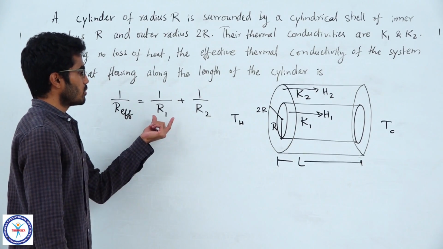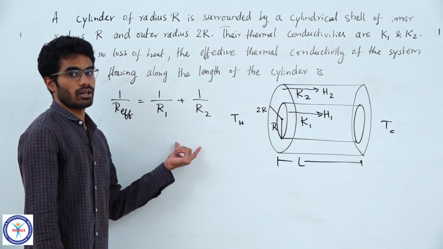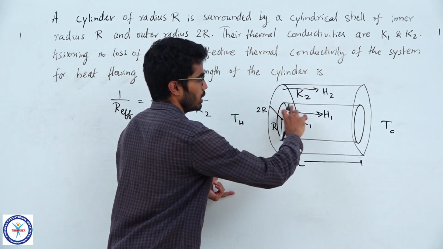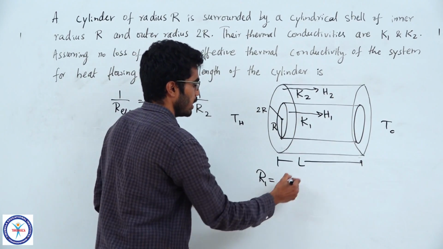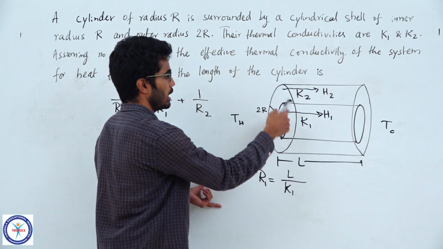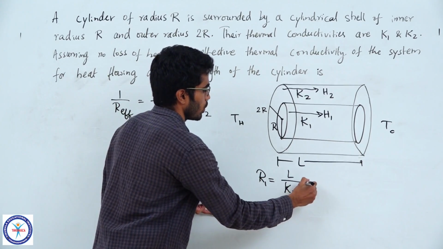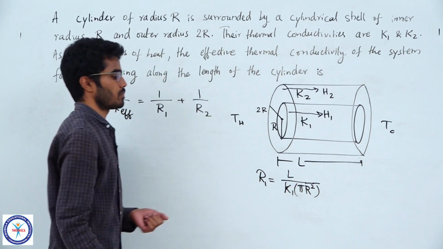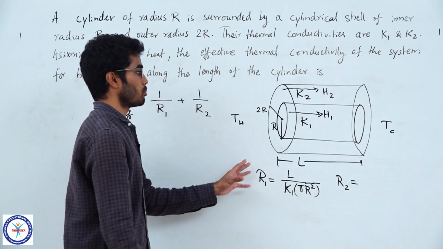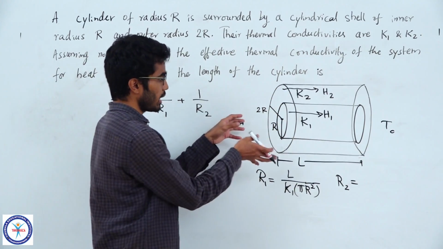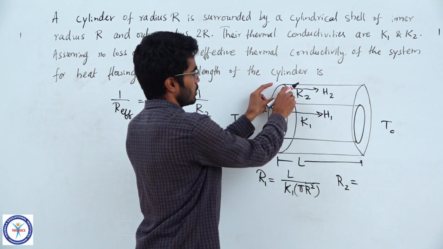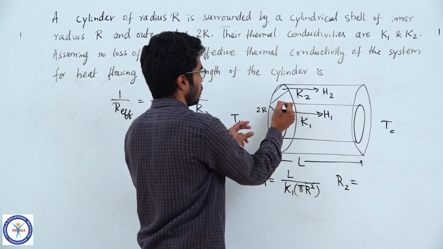Now, the important thing is what we substitute for these values R1 and R2. First, make a note of it. R1 is the thermal resistance of the inner cylinder, which is L by KA. L is the same L, K is its thermal conductivity K1 and its area is pi R square. And what is R2 here? It is the thermal resistance offered by the shell. It is carrying heat only along this area, which I am going to shade now.